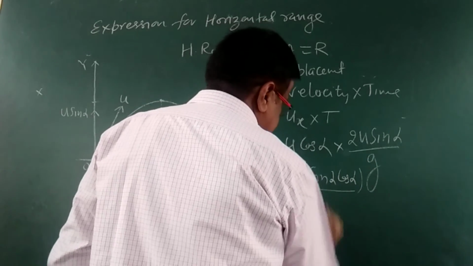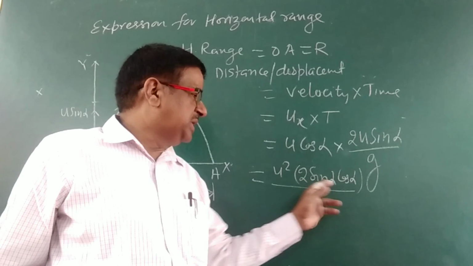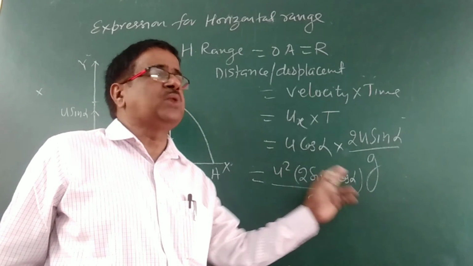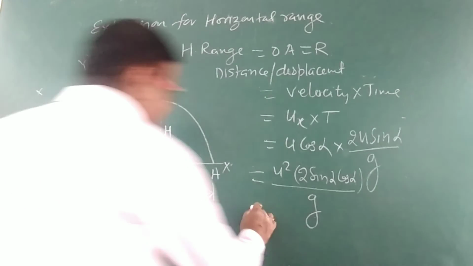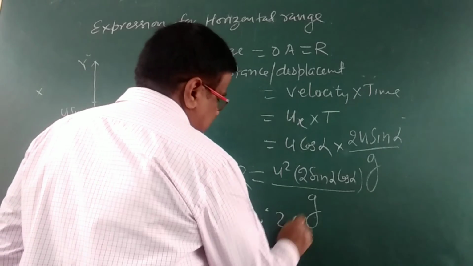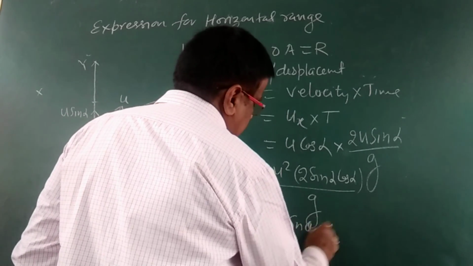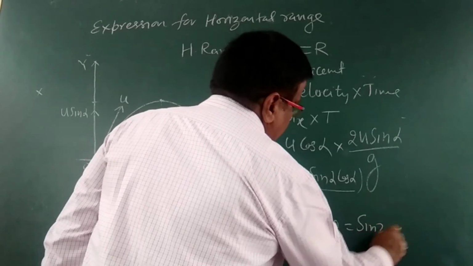divided by g. In trigonometry, 2 sin theta cos theta is equal to sin 2 theta.